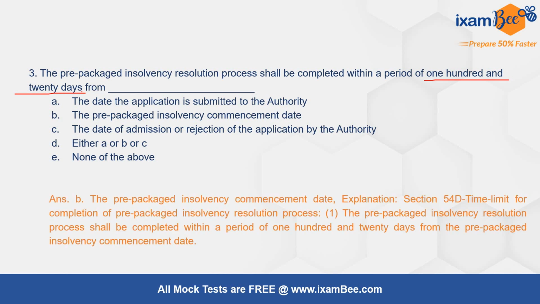So the correct option for this is B, which is 120 days from the pre-packed insolvency commencement date. Section 54D talks about that, and it mentions the pre-packed insolvency resolution process shall be completed within a period of 120 days from when? From the pre-packed insolvency commencement date. Okay, so this is the correct option of this particular question.